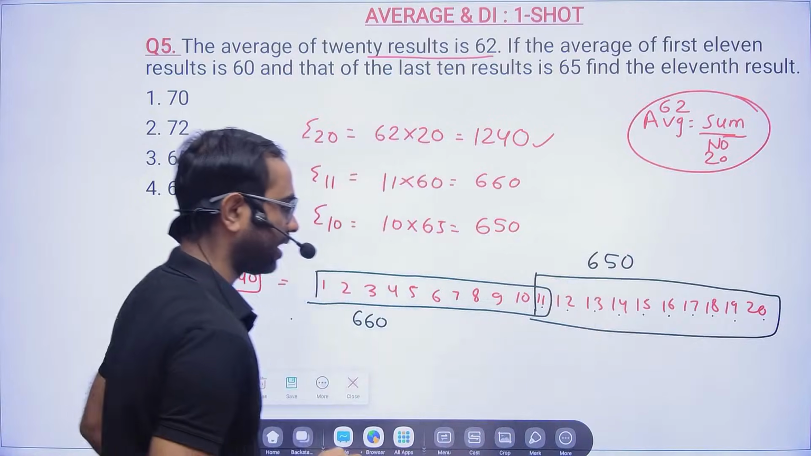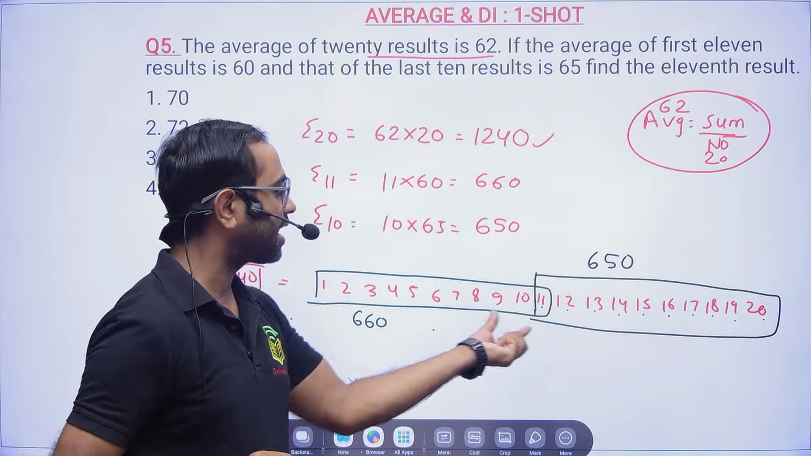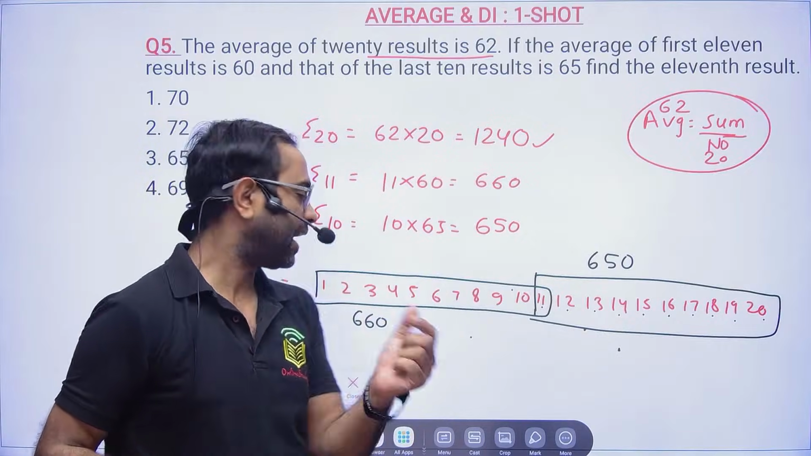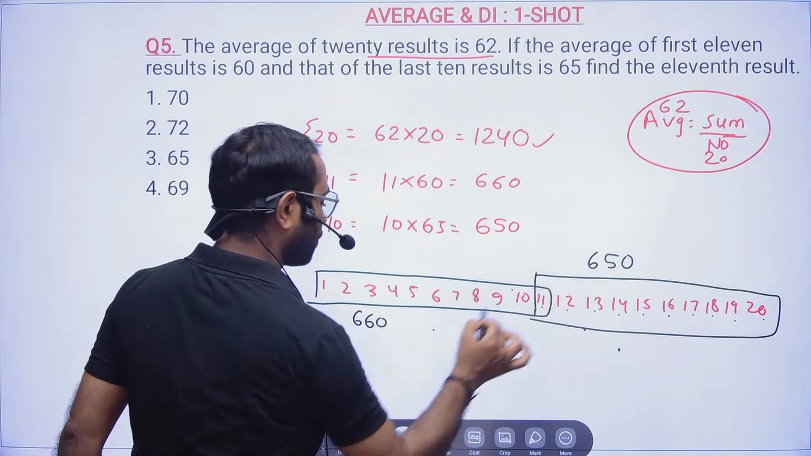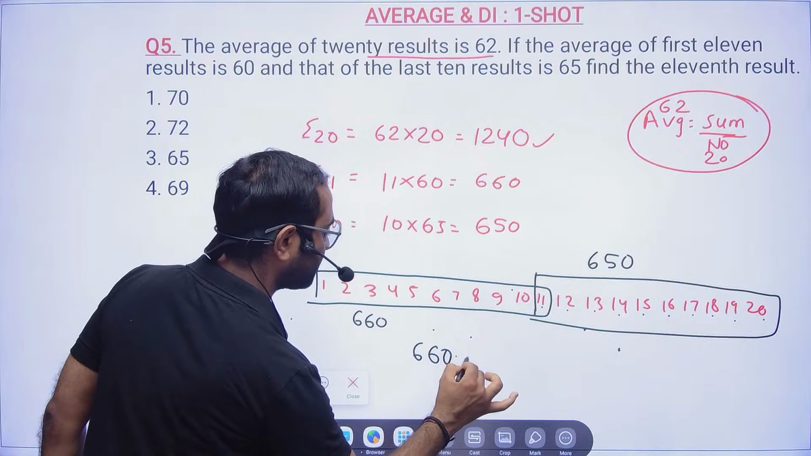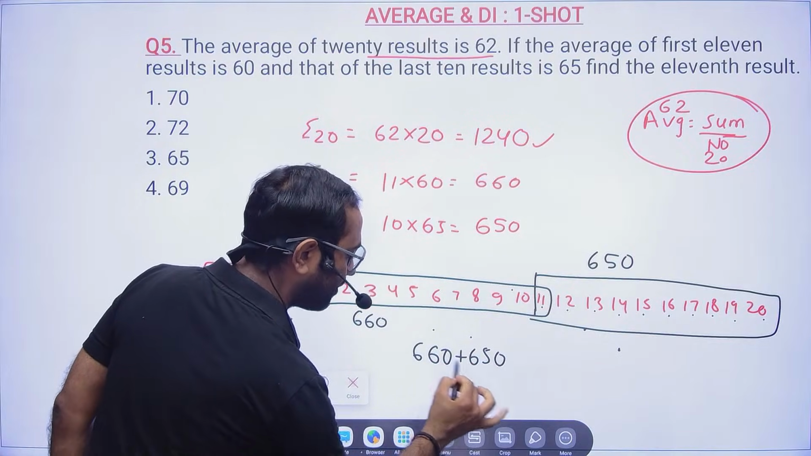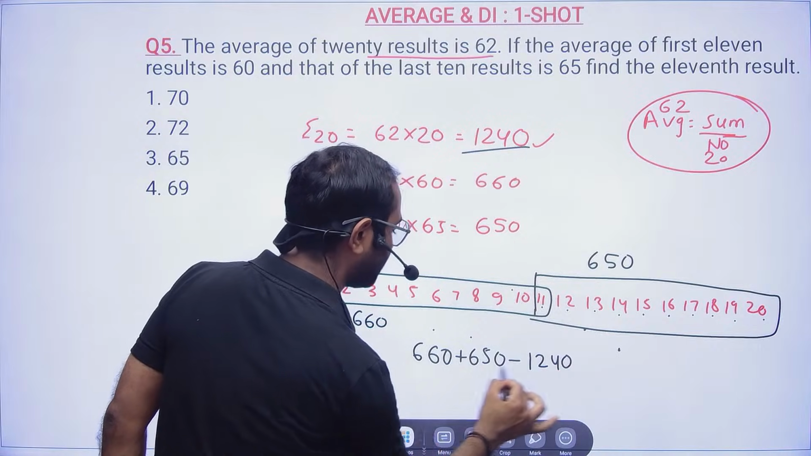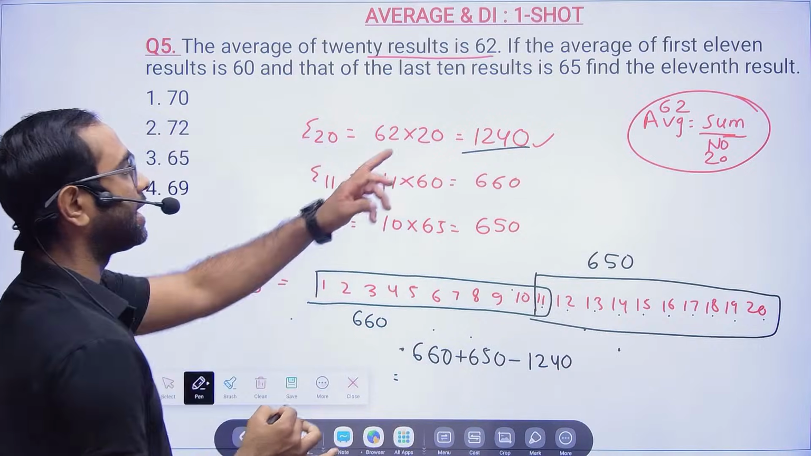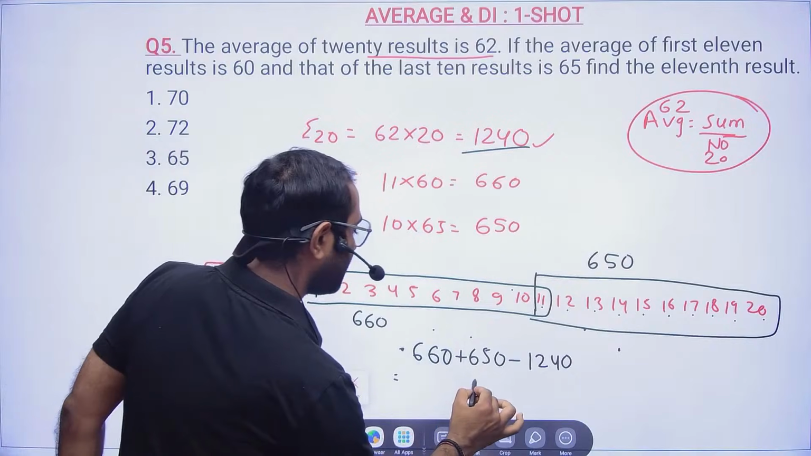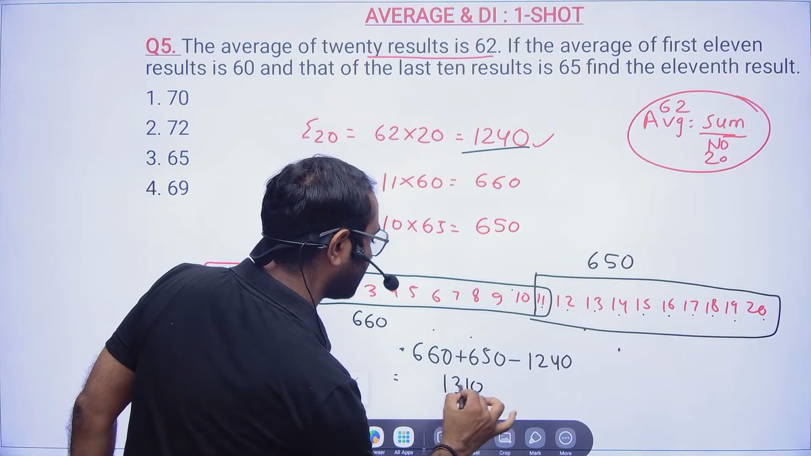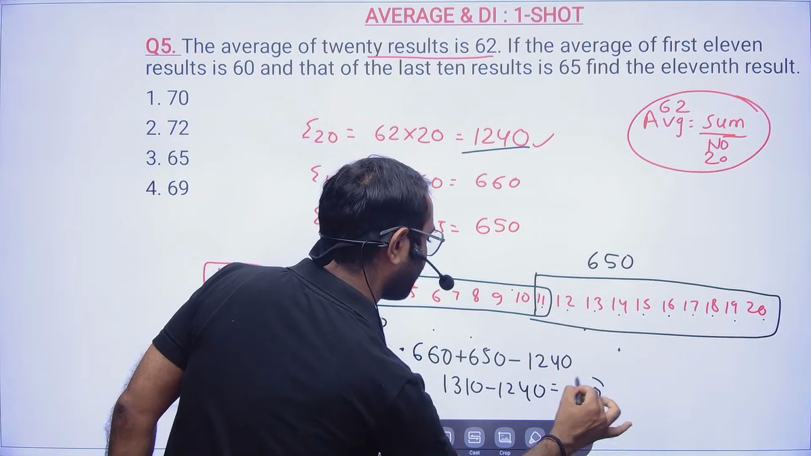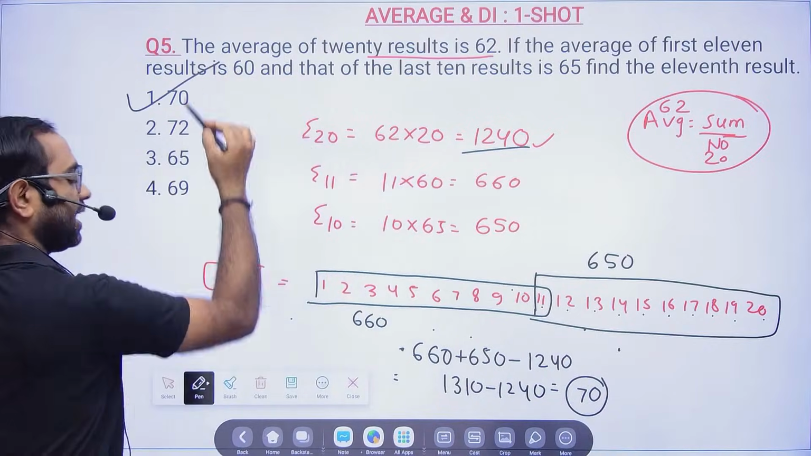So what I have done, I have counted the 11th here also, and I have counted it here also. The 11th is counted 2 times. So in this total sum 660 plus 650, the 11th is added twice. So now if I subtract 1240, the number we will be getting will be nothing but the 11th result. So 1310 minus 1240, it is 70. 70 will be the correct answer.